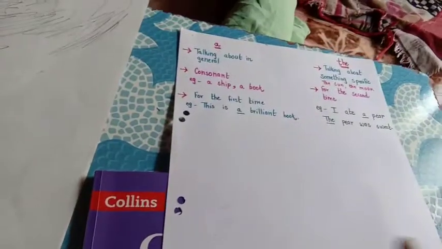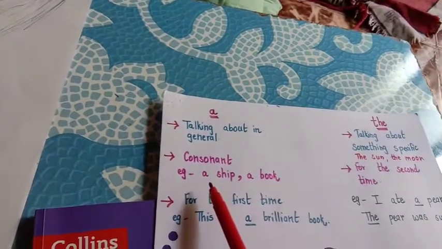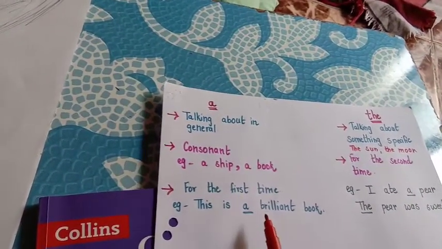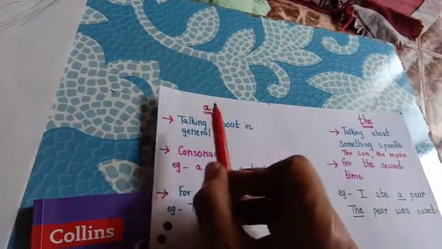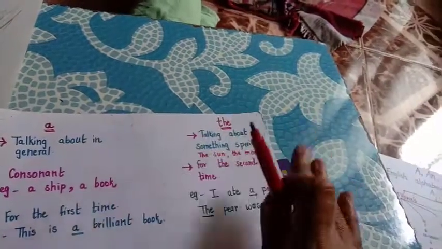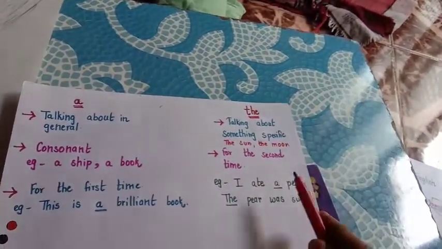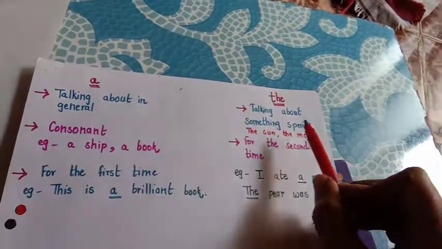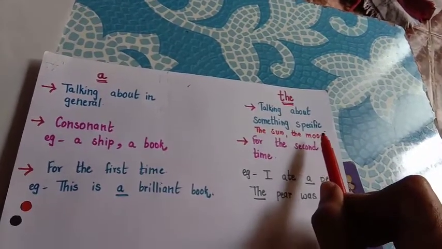Okay, a is used when you are talking about something in general, when it is a consonant lettered word, and when we are using any specific word or a specific name of a thing for the first time, you use the article a. Okay, when you are talking about the same thing for the second time, you use the article the. When you are speaking about something very specific, very special, you use article the.